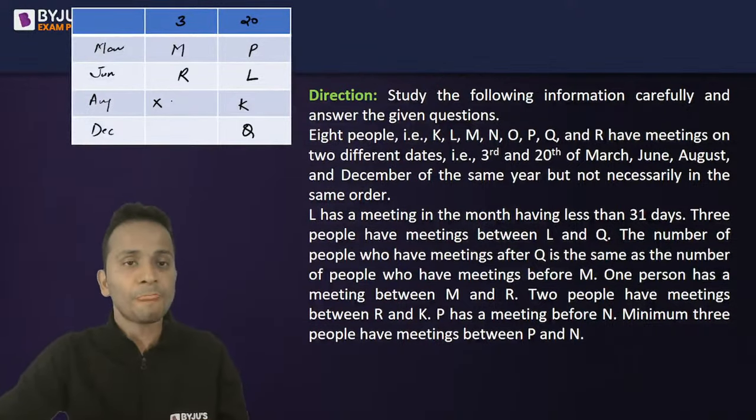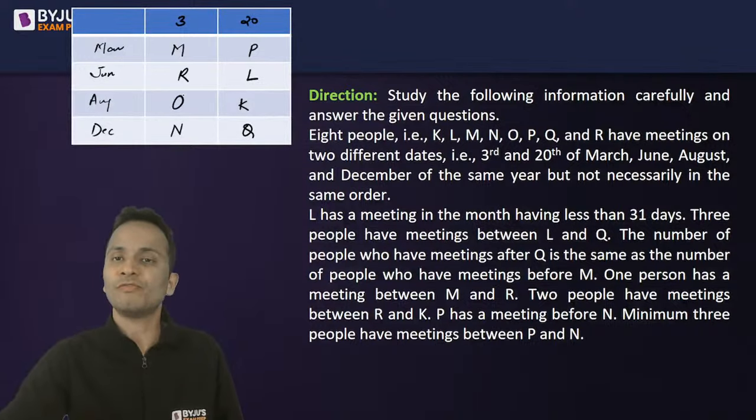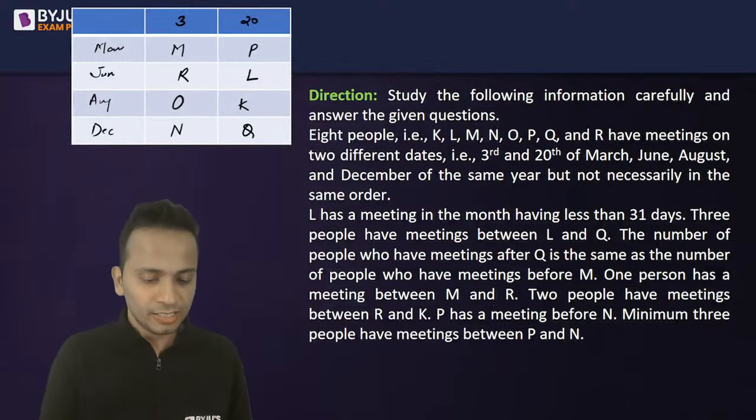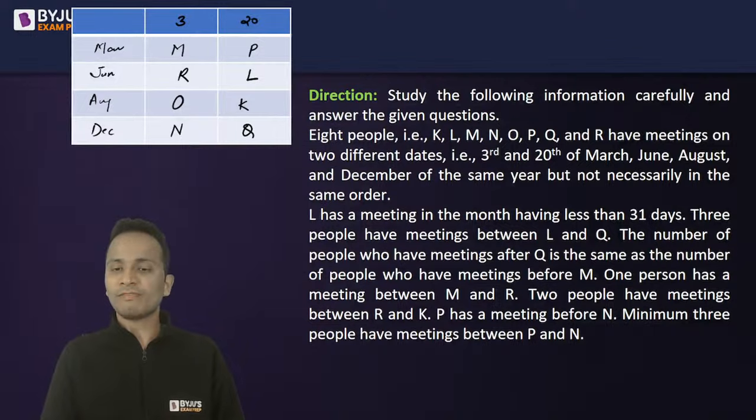Right. So N will be at this place. Last person, which is O, who is left, will be placed on 3rd of August. That's it. It's over. Okay, clear? So this is our final arrangement.